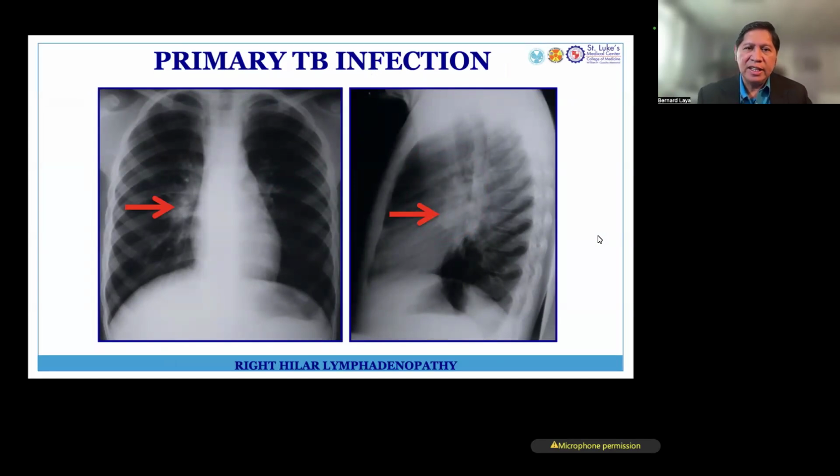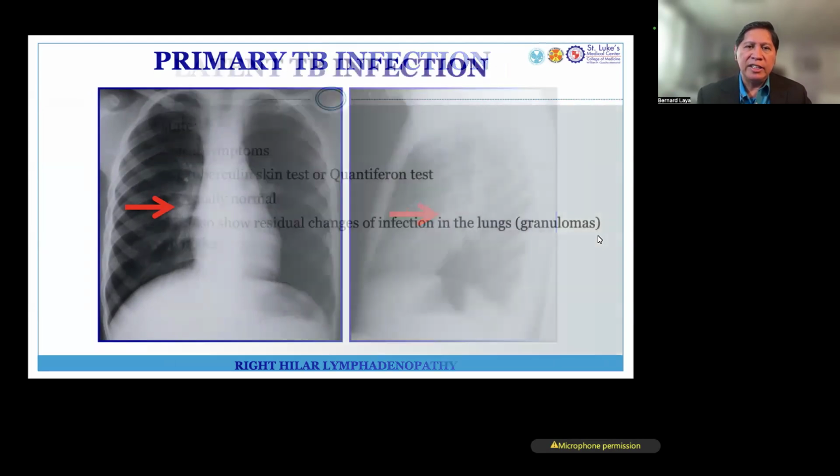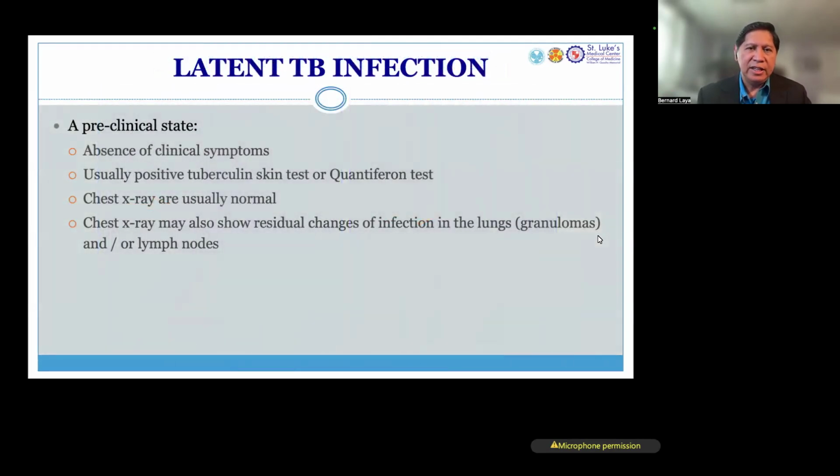So as I said, if the patient does have a good immune system, this is kept in control and they go into latency. Latency is a preclinical state. So the patient has the infection.